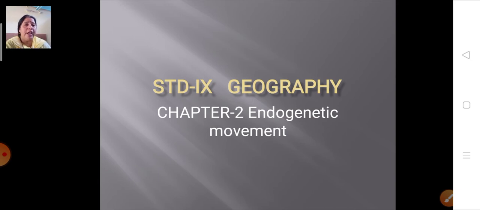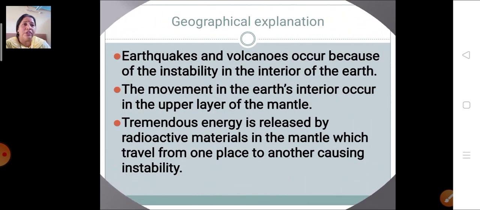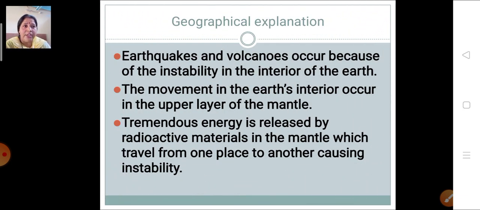Now children, I hope you all remember what endogenetic movement is. Endogenetic movement is that movement which takes place inside the earth's surface. Just because of this movement, what happens? Earthquakes and volcanoes take place. This movement in the earth's interior occurs in the upper layer of the mantle. Where is this movement occurring? It is taking place in the upper layer of the mantle.